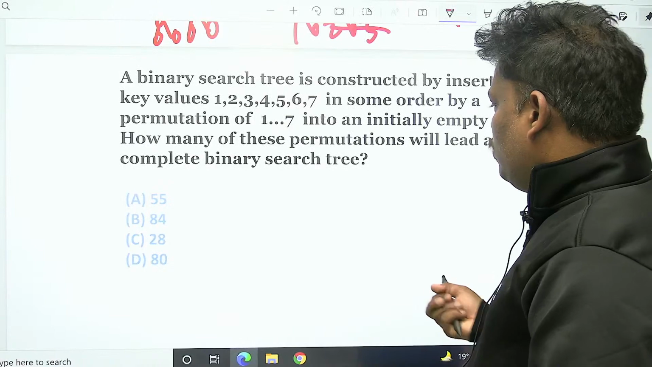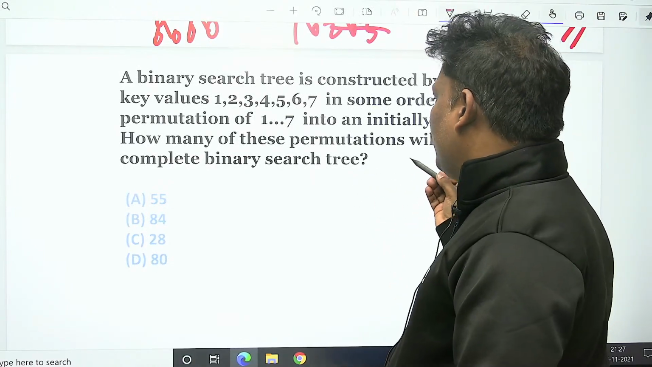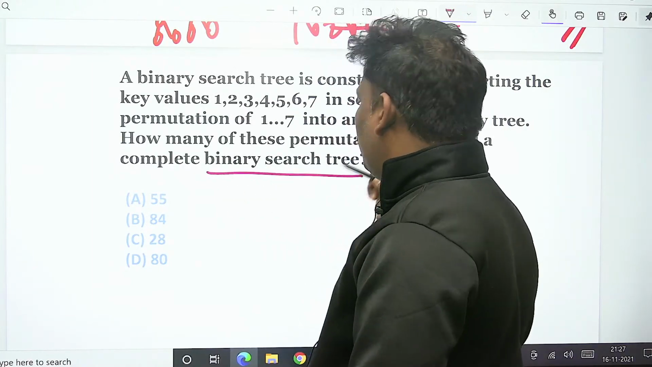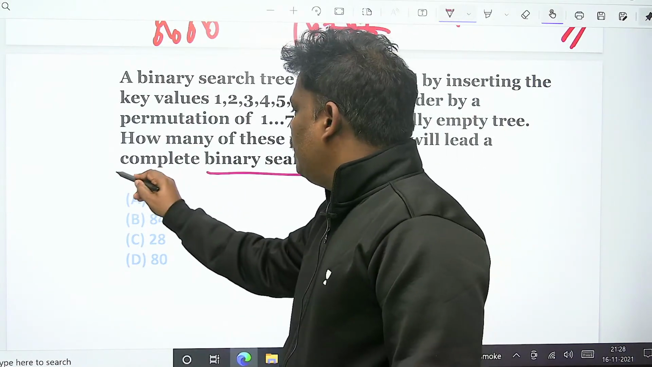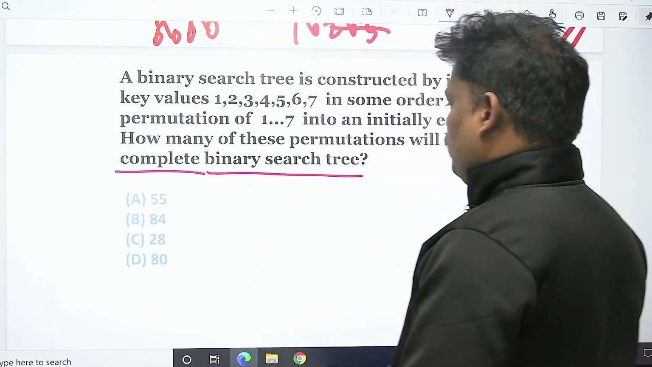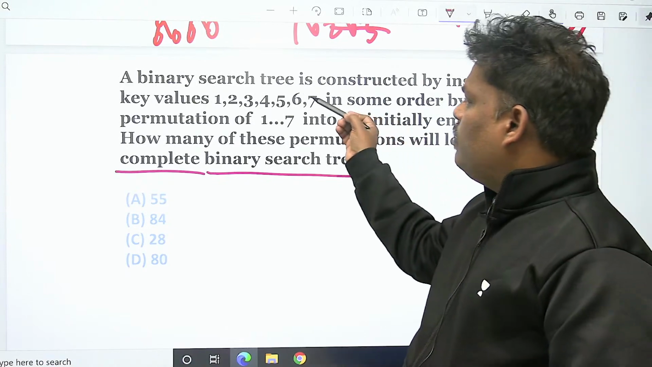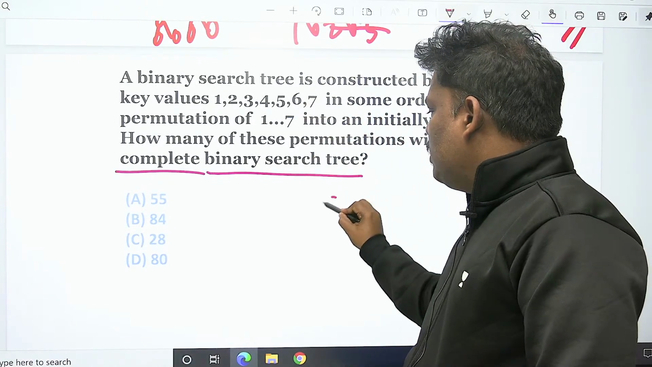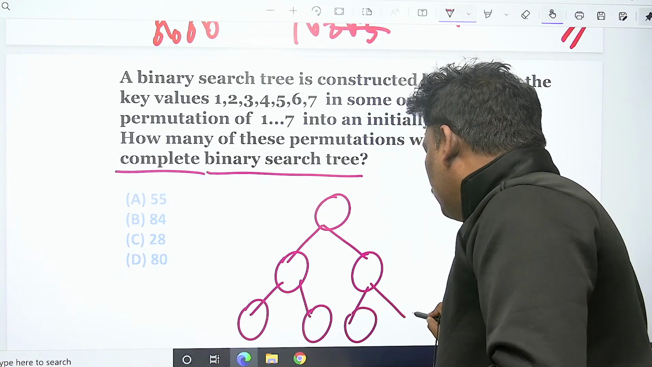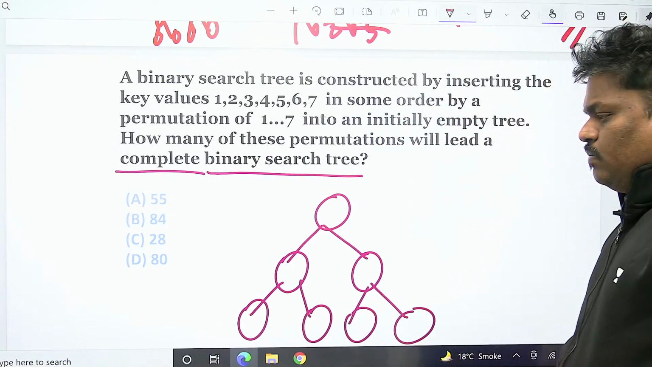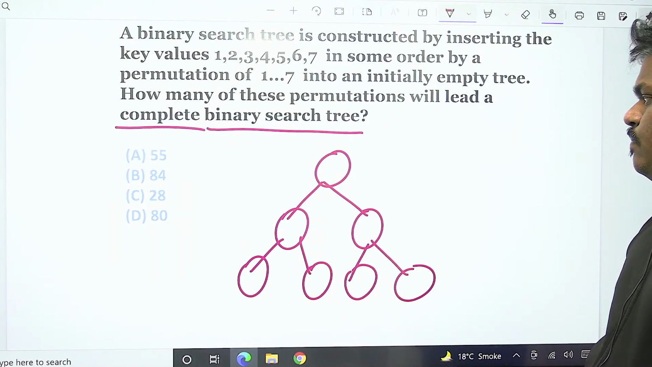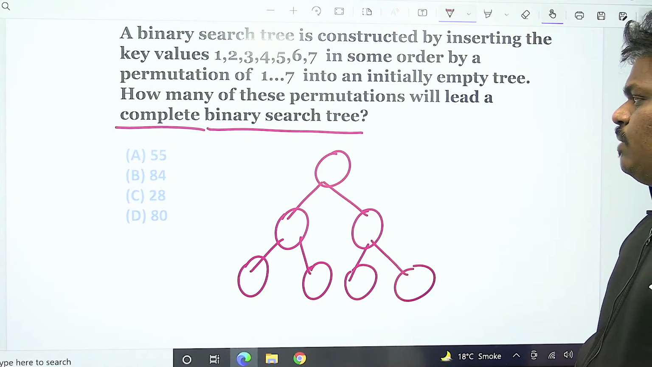See this one. You should get the binary search tree. See correctly, you should finally get a binary search tree and, one more, a complete binary search tree. Not only a binary search tree, a complete binary search tree. A complete binary search tree with 7 people is like this. No gaps in between. No gaps.